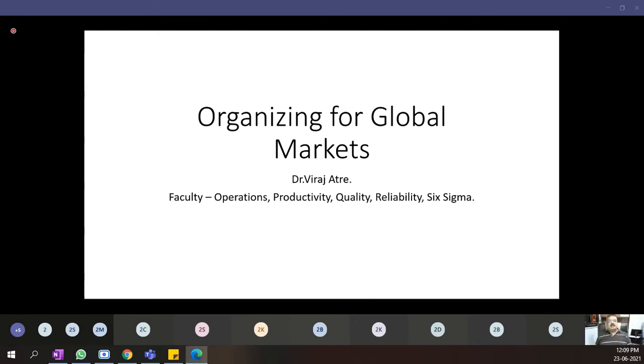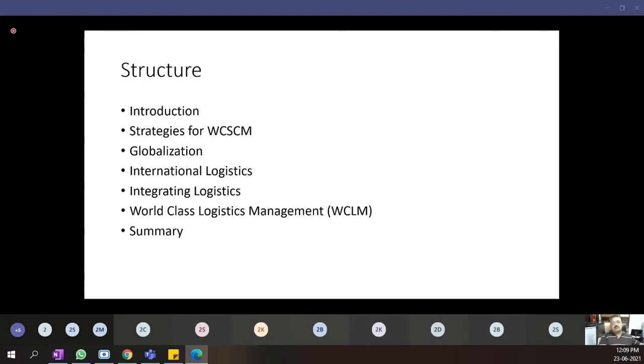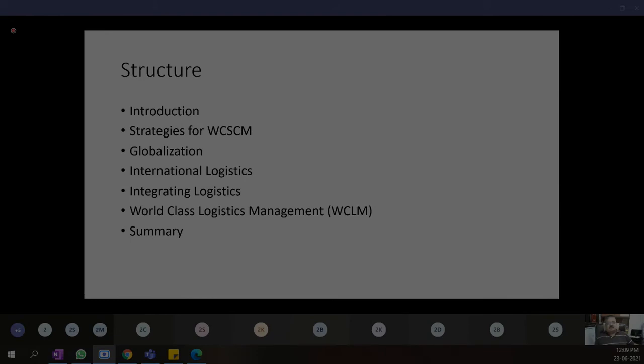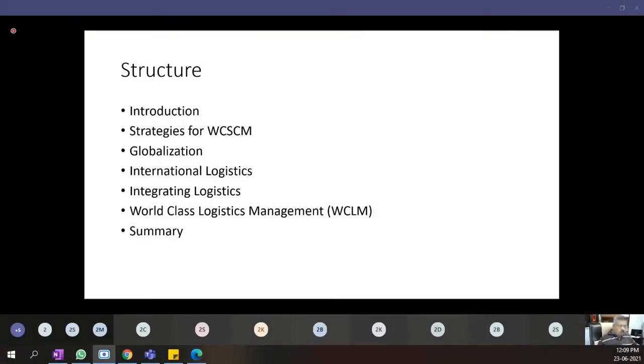Organizing for global markets. See, today supply chains have become globalized, and the focus is no more on just local markets. Okay, so what are the contents of this session? We'll see: introduction, strategies for world-class supply chain management. I think it will be worthwhile for all of you to note down in your books what WCSCM stands for. WCSCM stands for World-Class Supply Chain Management.